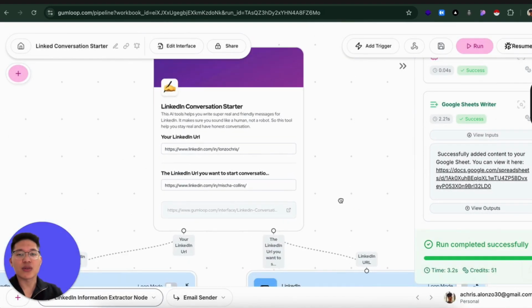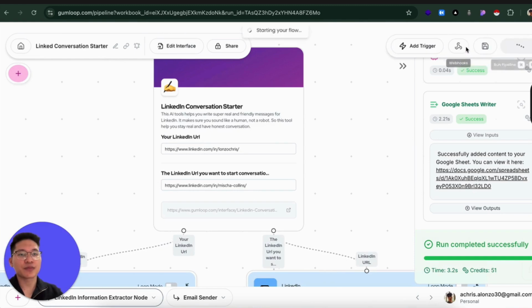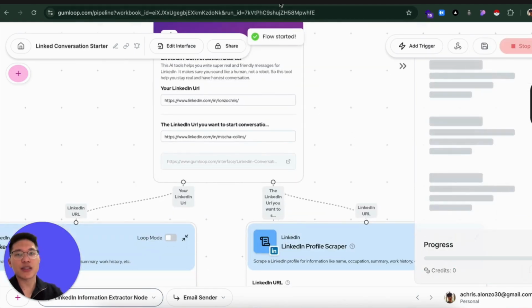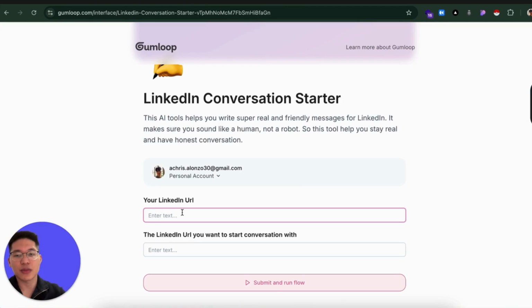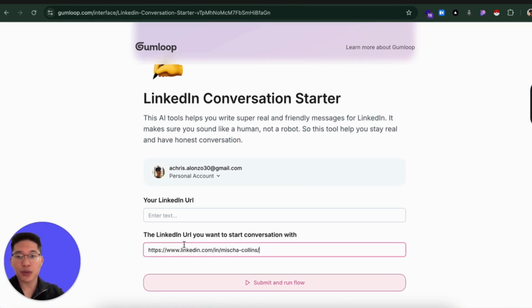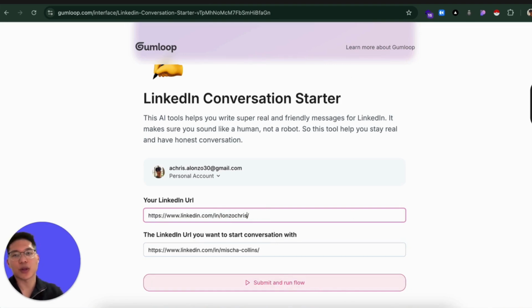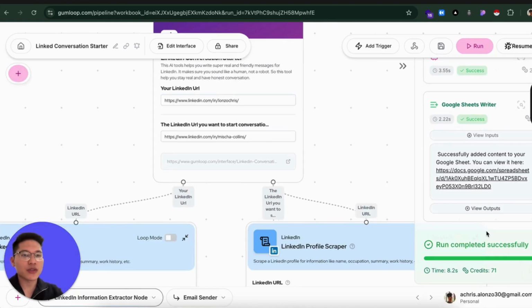So let's start this and click run. It's going to be the same if they do it here. You're going to put the LinkedIn URL of the person that you want to start a conversation with, and your LinkedIn URL. So this is mine, and then they can just submit the flow. It's going to do the same thing. Okay, it ran completely successfully.